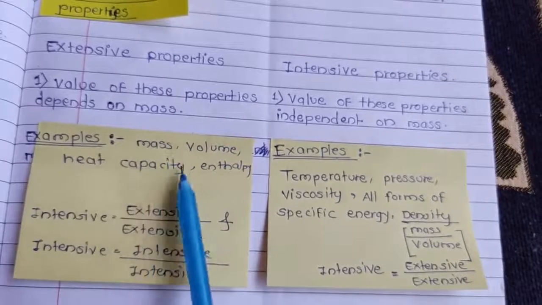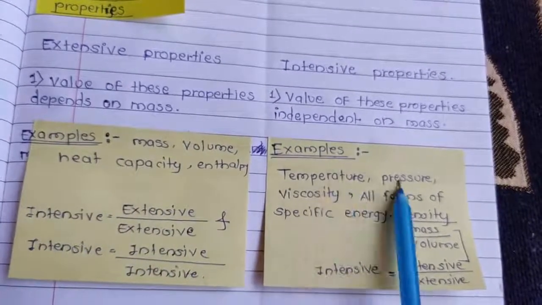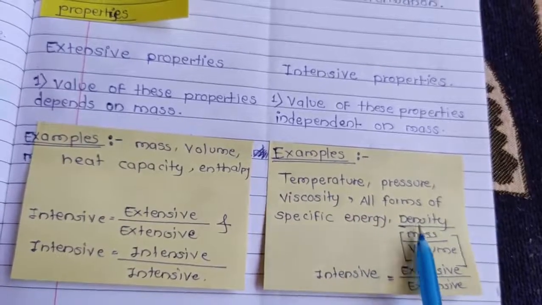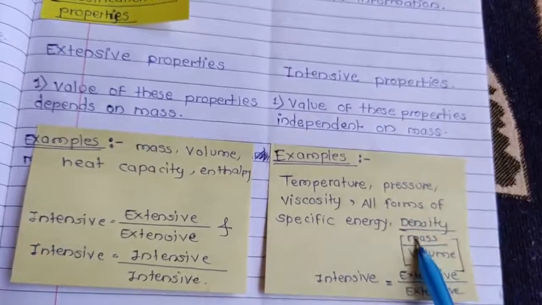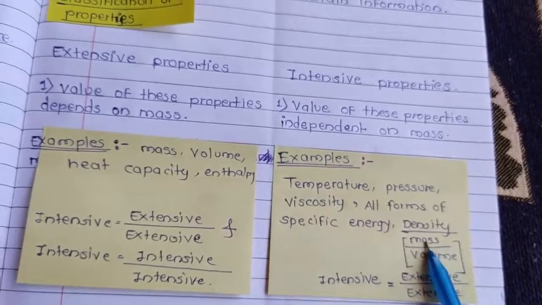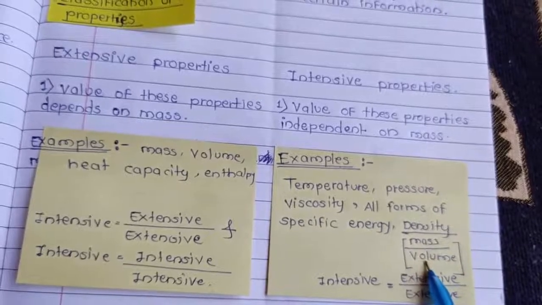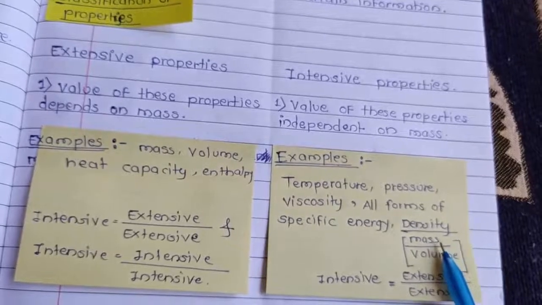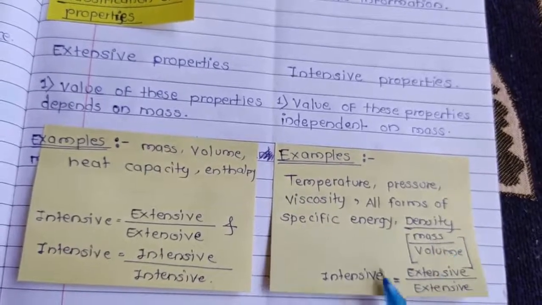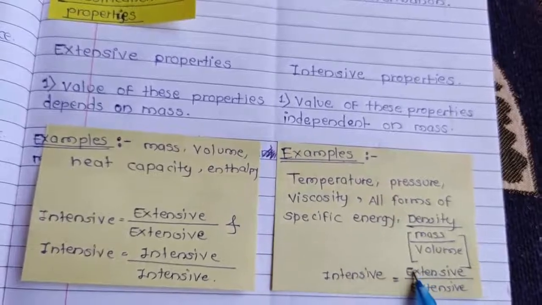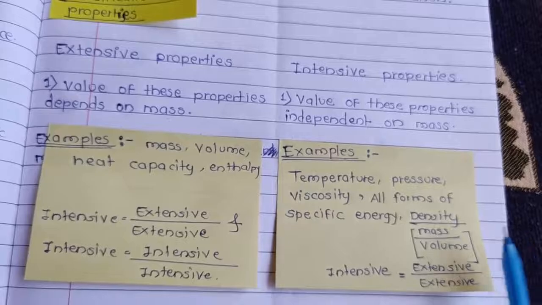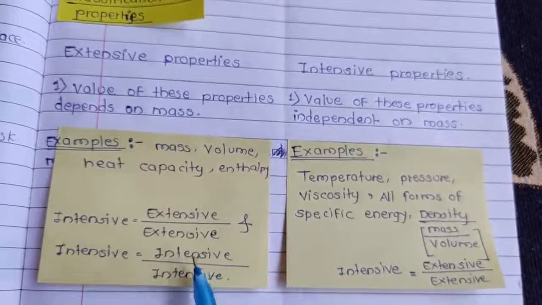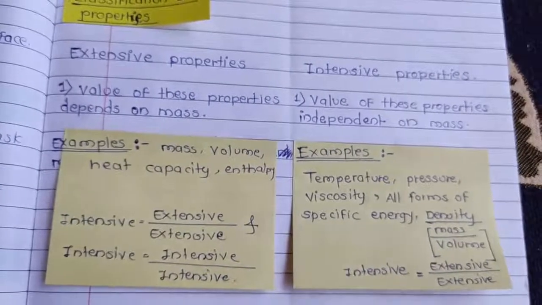Examples: mass, volume, heat capacity, enthalpy are extensive. Temperature, pressure, viscosity, and all forms of specific energy are intensive. And density. But how is density intensive? Density means mass upon volume. Mass is extensive, volume is extensive because it depends on the mass of a system. When we divide extensive by extensive, we get an intensive property. And when we divide intensive by intensive, we also get intensive.